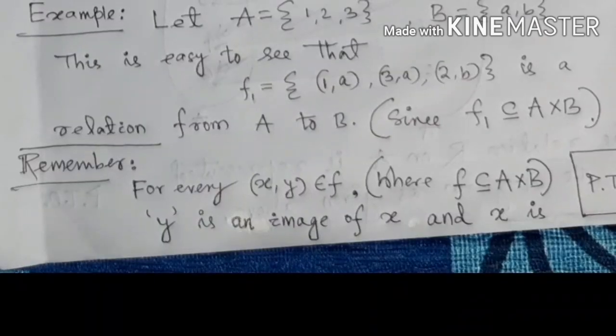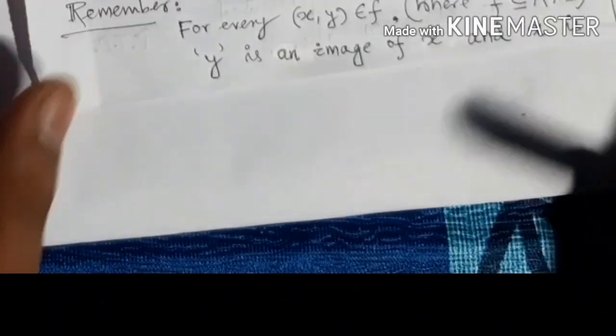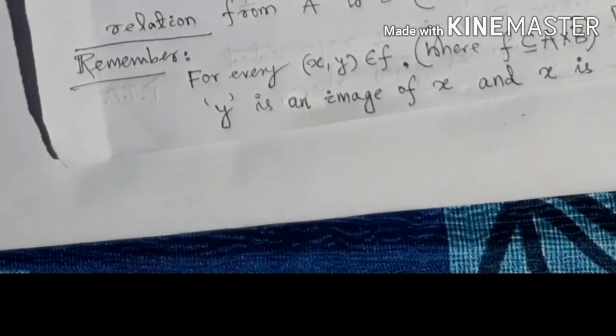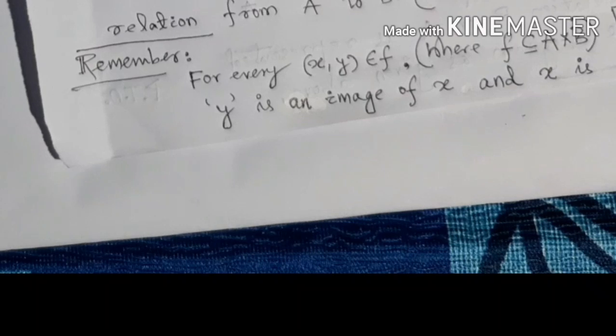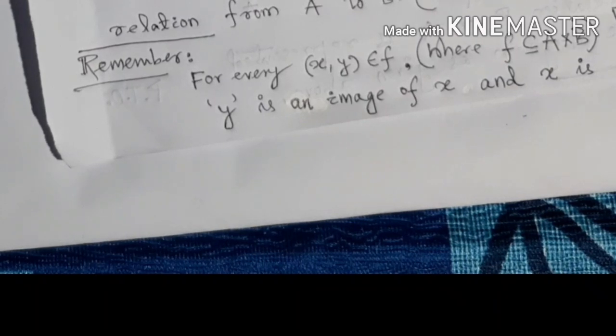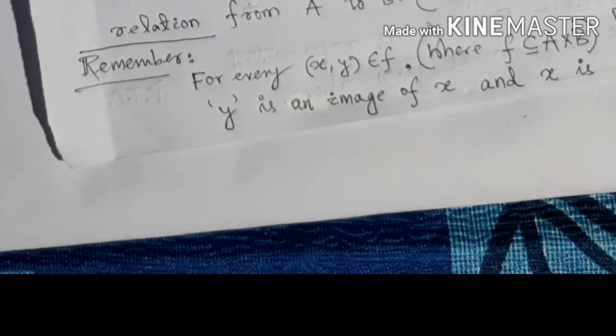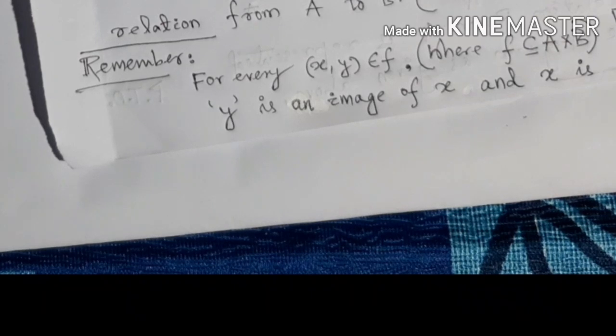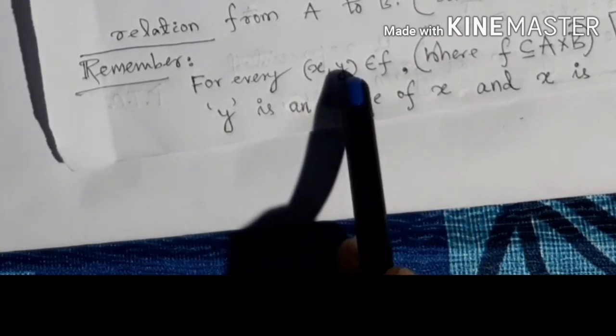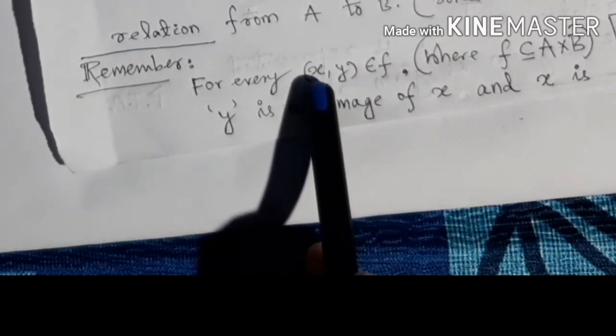Please remember one thing, and this is very, very important: for every ordered pair (x, y) belonging to F, where F is a subset of A cross B, y is called an image of x, and this x is called the pre-image of y.